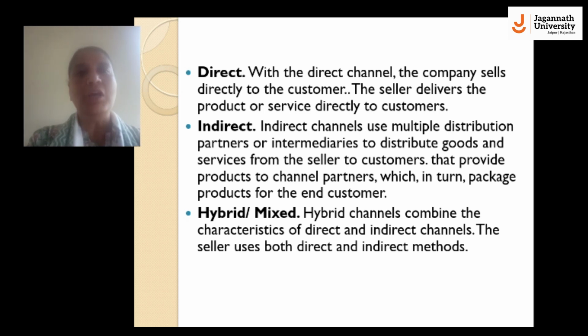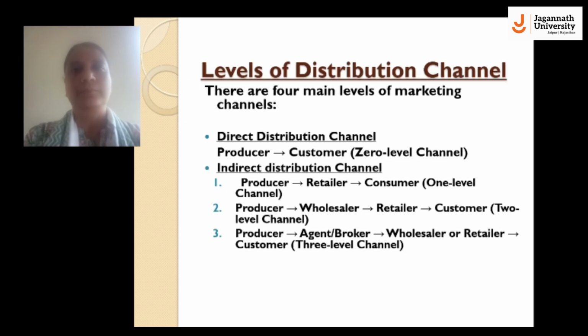An indirect channel uses multiple distribution partners or intermediaries to distribute goods and services from the seller to the customer. It provides the product to channel partners, which in turn package goods for the end customers. Hybrid or mixed channel: a hybrid channel combines the characteristics of direct and indirect channels. The seller uses both direct and indirect methods.